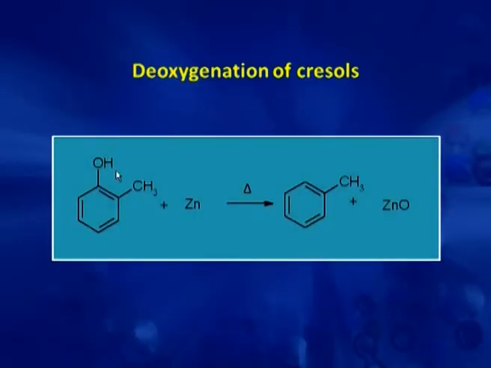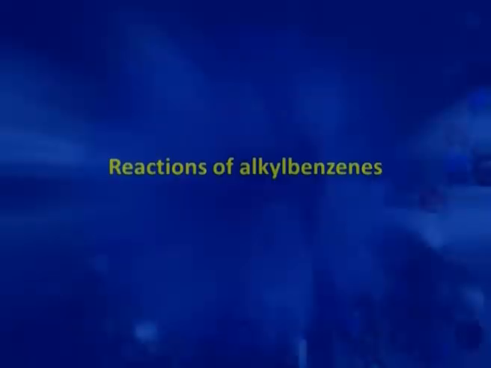So, if we have an OH group, a hydroxyl group, attached to a benzene ring along with an alkyl group, then this hydroxyl group can be removed by zinc dust distillation. So, we get alkyl benzene. Now, we come to the reactions of alkyl benzenes.